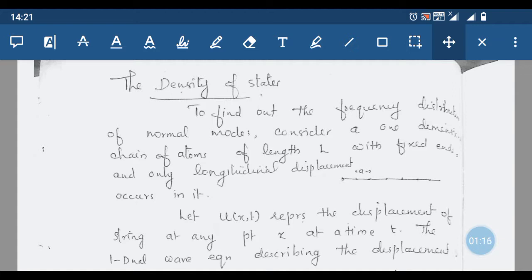So the possible frequencies allowed, or the number of possible modes of vibration in a particular frequency interval, is expressed in terms of the density of states. Density of states means the number of possible modes of vibration within a particular frequency interval.